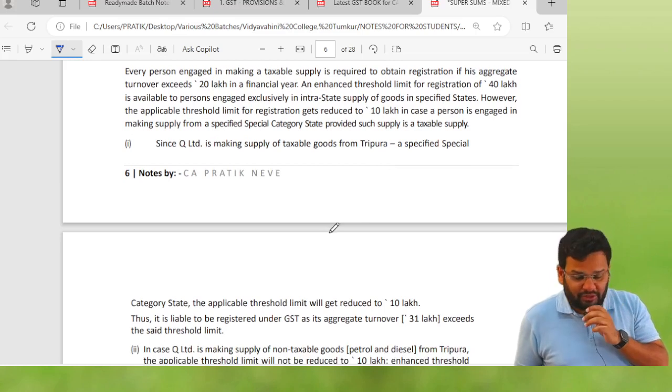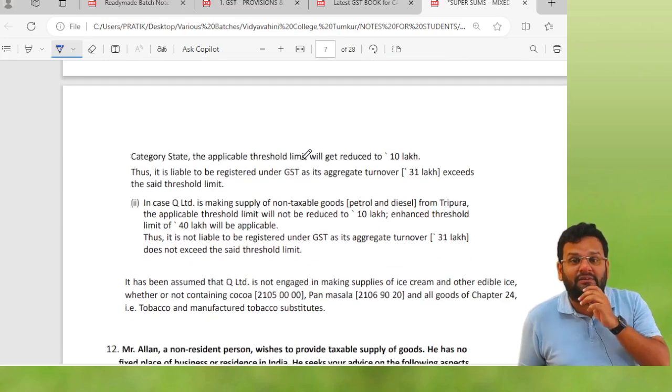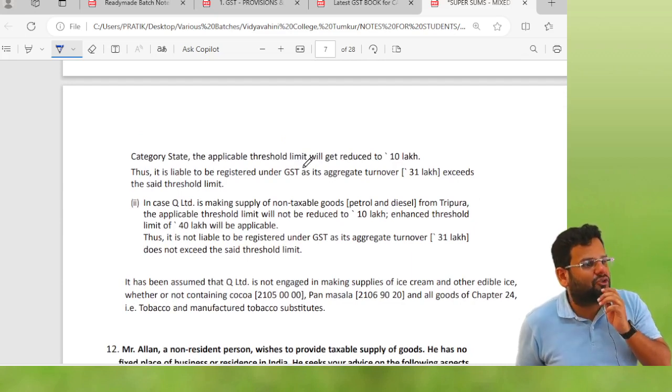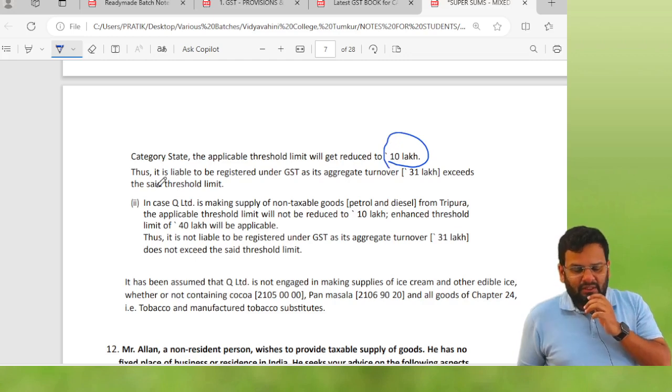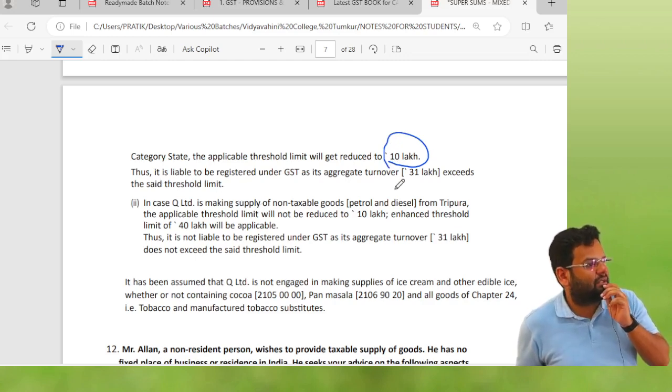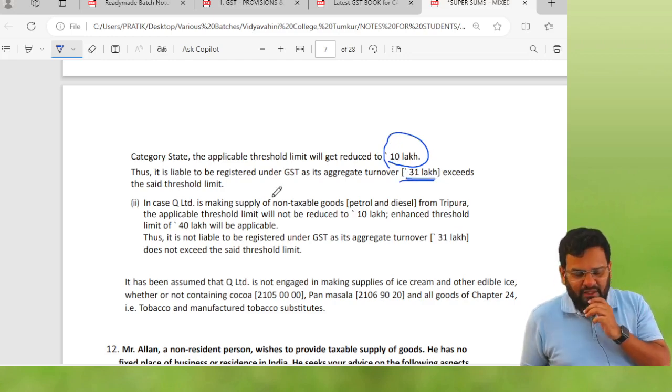In the first sub question, since Q Limited is making supply of taxable goods from Tripura, a specified special category state, the applicable threshold limit gets reduced to rupees 10 lakhs. Thus, it is liable to be registered under GST as its aggregate turnover is rupees 31 lakhs, that is, it exceeds the said threshold limit.